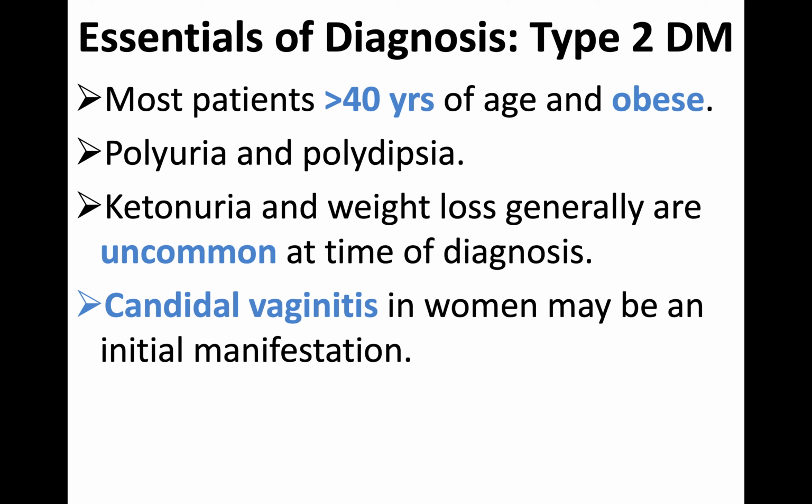It may be because of the increased sugar, which may promote fungal growth. Okay, so this can be noted in females as an early sign.